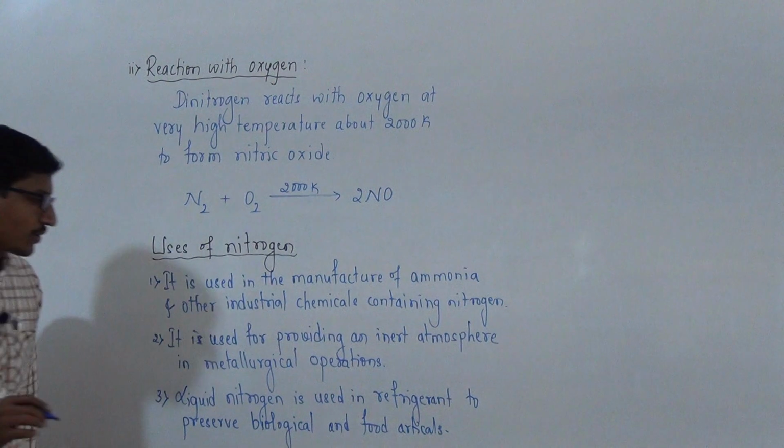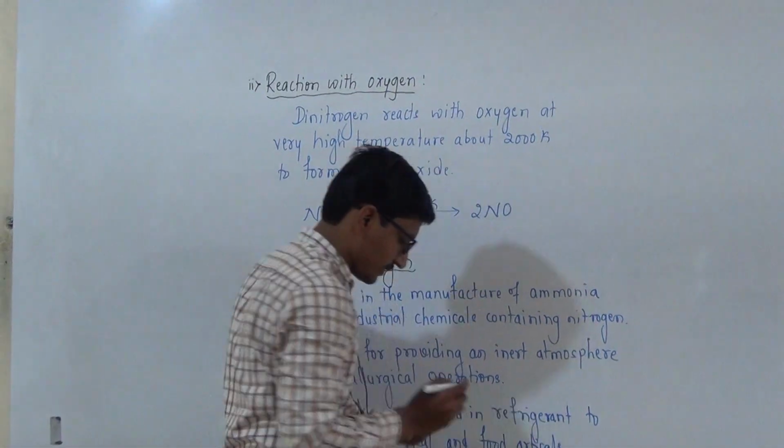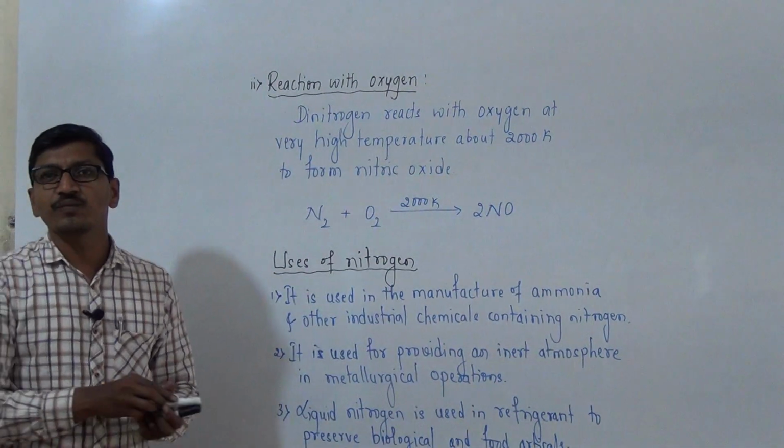Biological and food articles. These are the uses of dinitrogen.